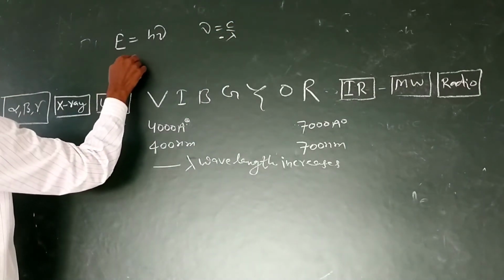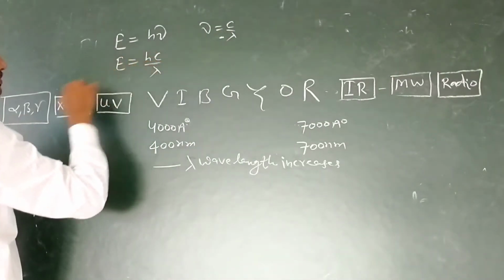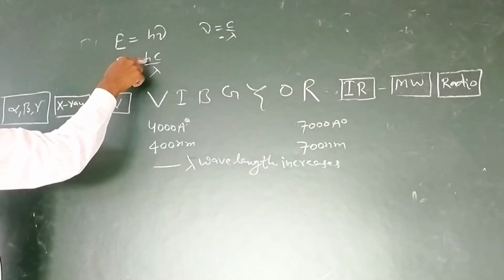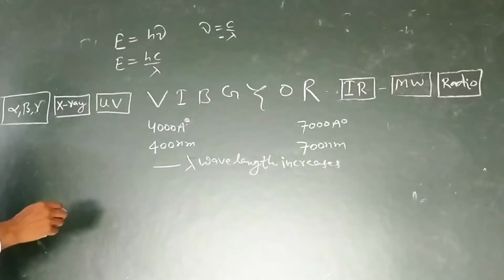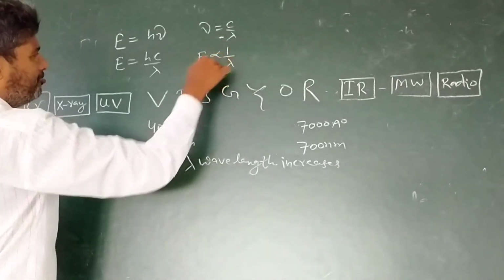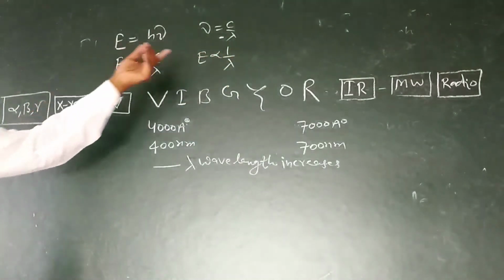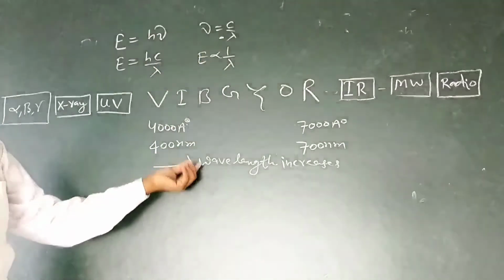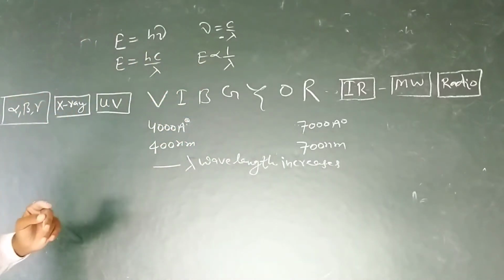Thus, E is equal to hc upon lambda. h and c are both constants, hence E is proportional to 1 by lambda. If lambda, the wavelength, is maximum, energy will be minimum.